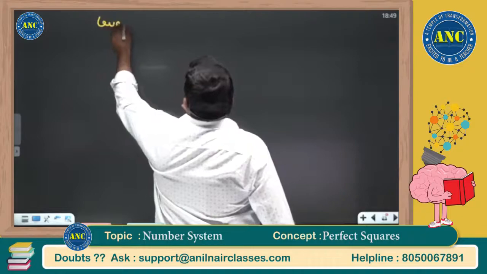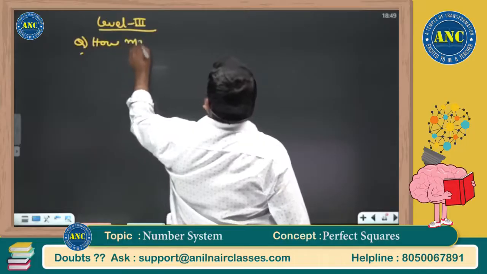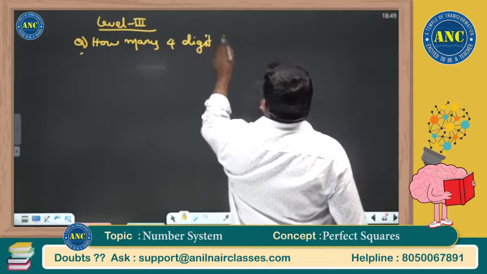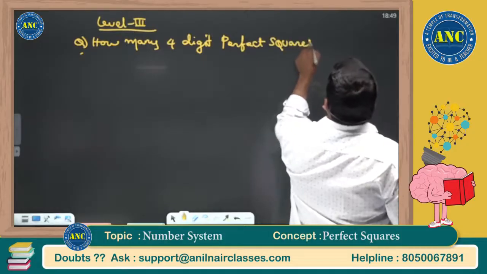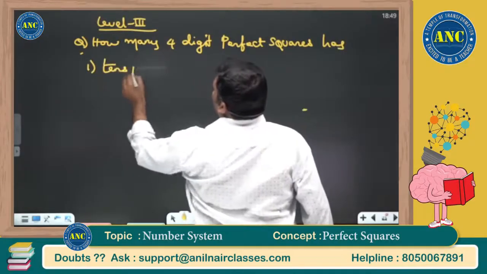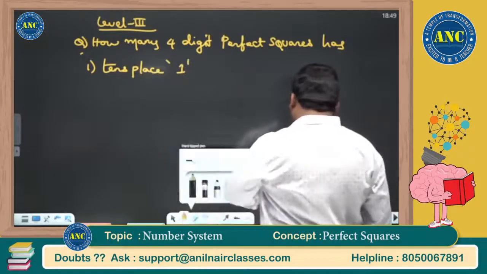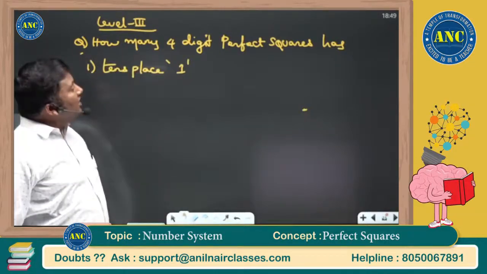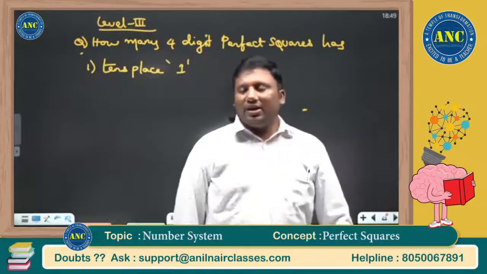Level 3. How many 4-digit perfect squares have tens place 1? Beautiful question, sir. How many 4-digit perfect squares have a tens place 1?